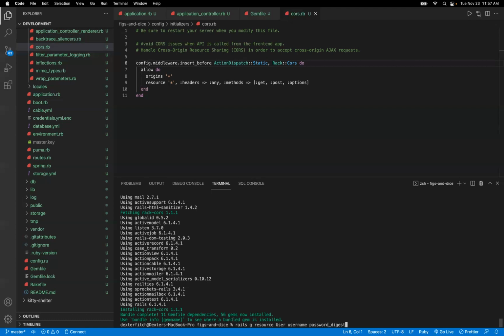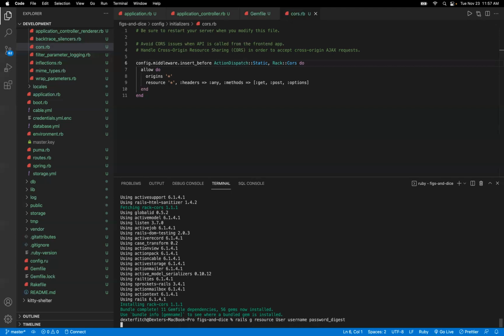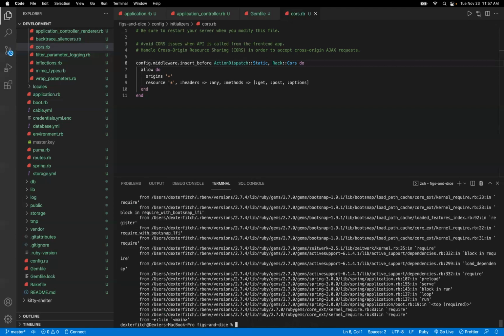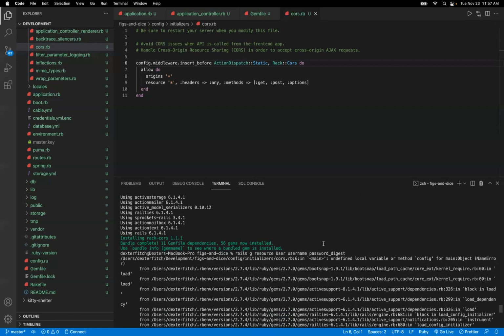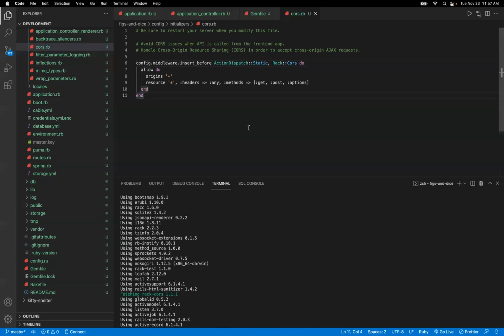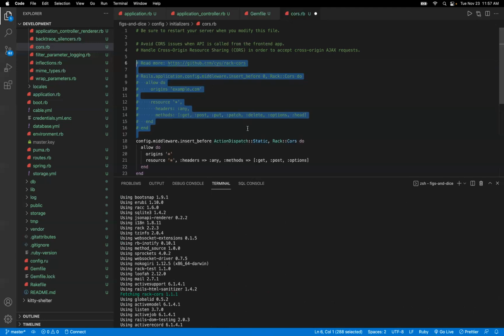Let's talk for a minute about the password digest. Password digest is going to be, oops, what's going on here? That's strange. Oh, I see, Rails application dot config. All right.